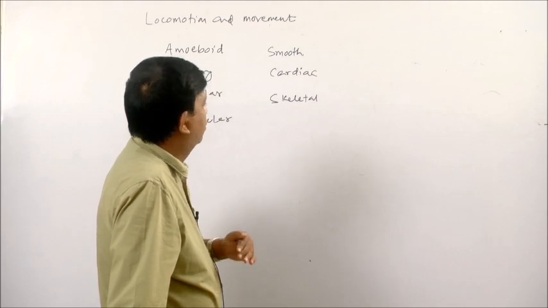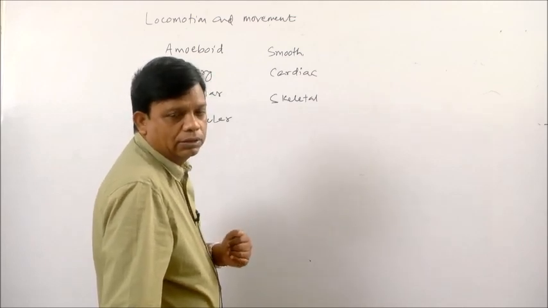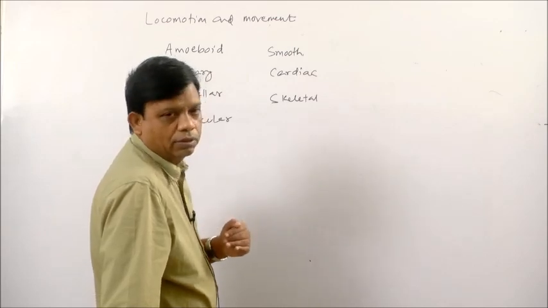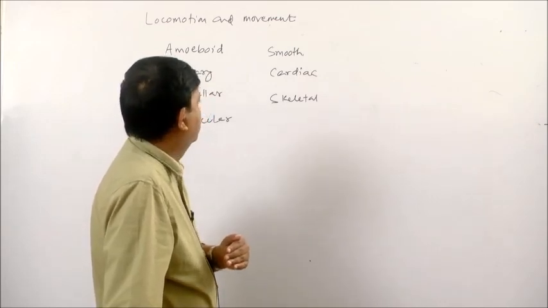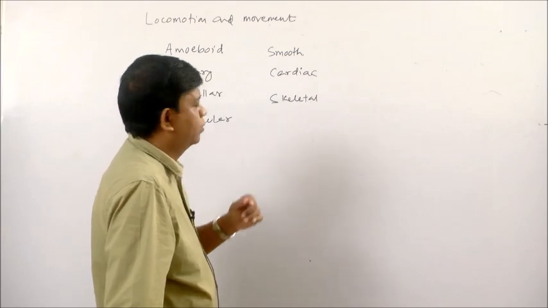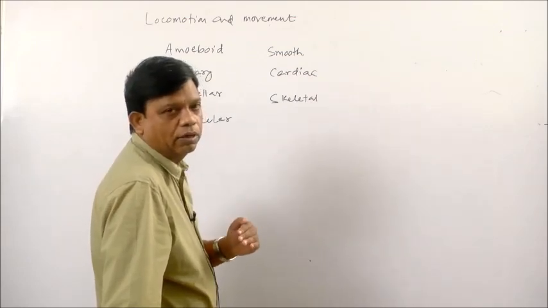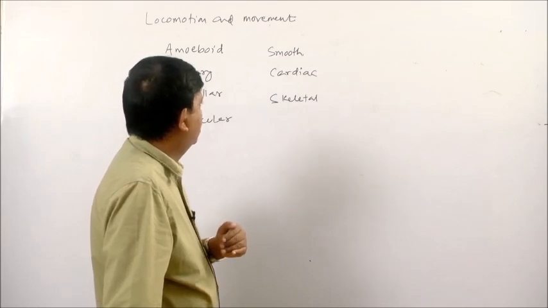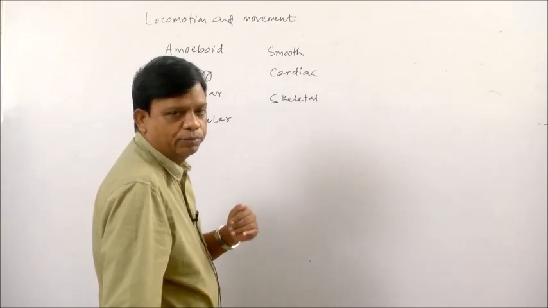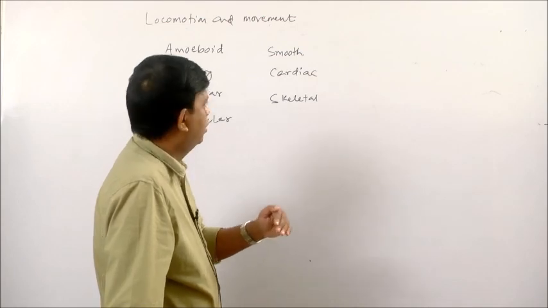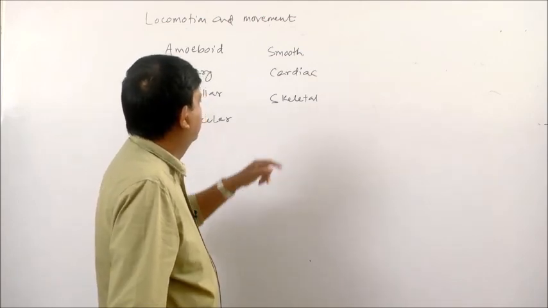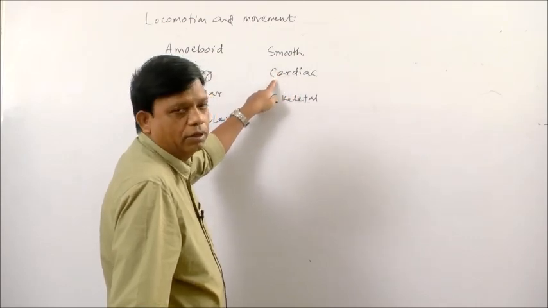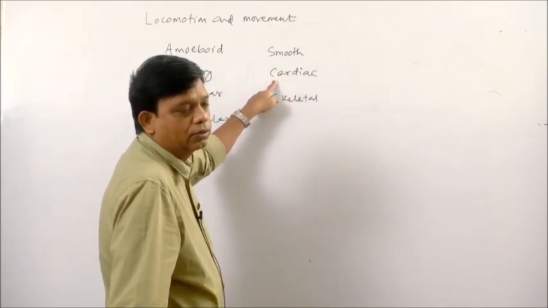For example, we have a digestive tract. In the digestive tract, food moves from one part to another by the action of the smooth muscles which are present in the wall of the alimentary canal. By the contraction and relaxation of the smooth muscles, food propagates or moves in the alimentary canal. Then cardiac muscles. These cardiac muscles are found in the wall of the heart only, not elsewhere.